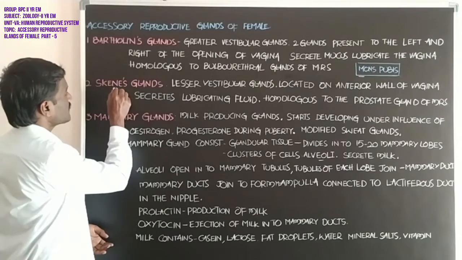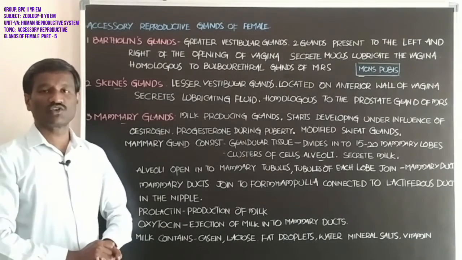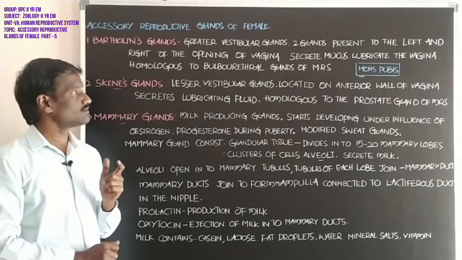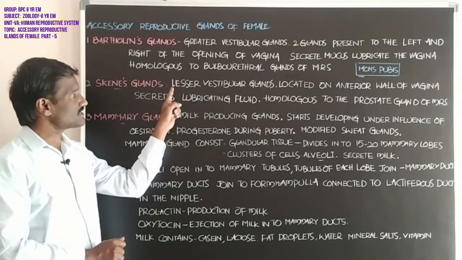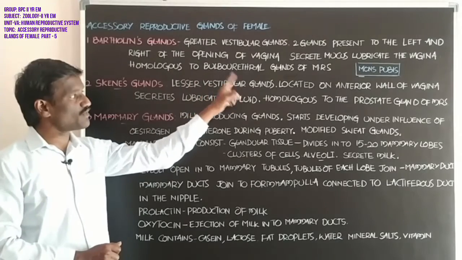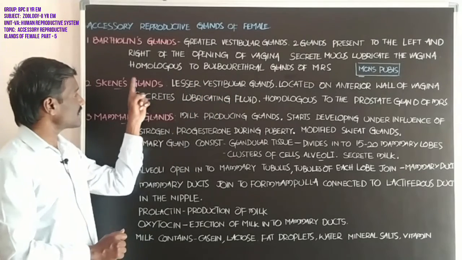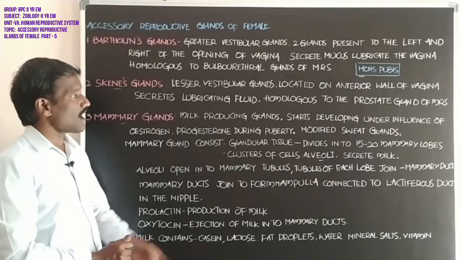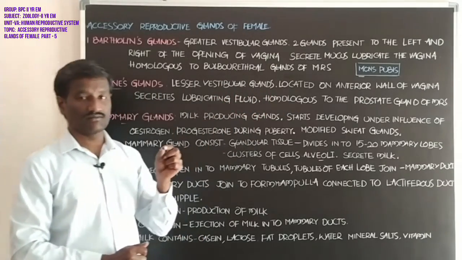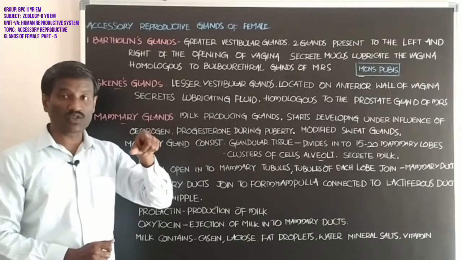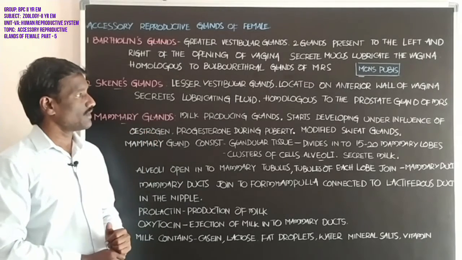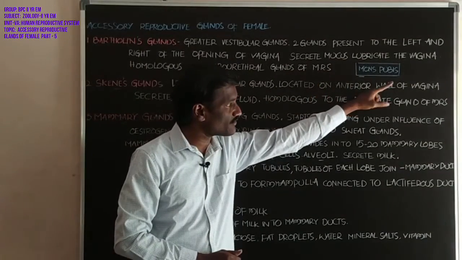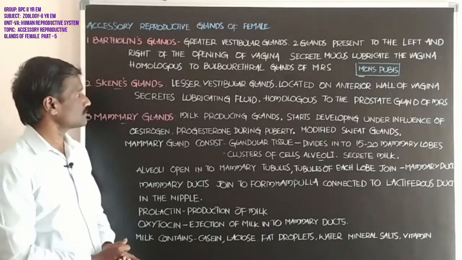Next, students, Skene's glands. Skene's glands are lesser vestibular glands, located around the urethra, on the anterior wall of the vagina.